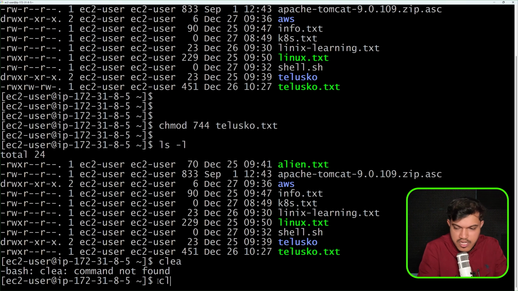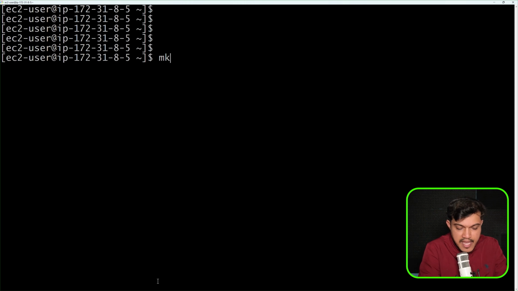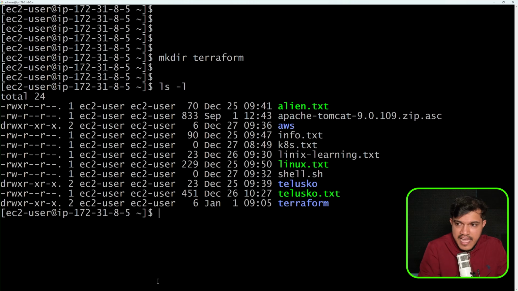So let me just clear this, and I'll say mkdir. I will create maybe a directory, any directory of your own choice. Maybe I'll create a directory called Terraform. Okay, great. I'll say ls -l. So Terraform is a newly created directory which we have created right now. Now I want you to observe here, it is starting with d, that means it is a directory.